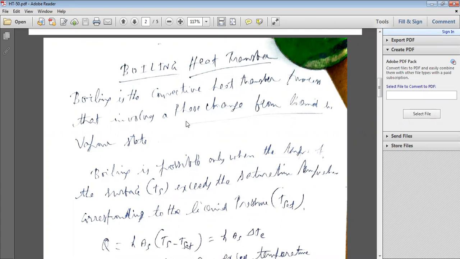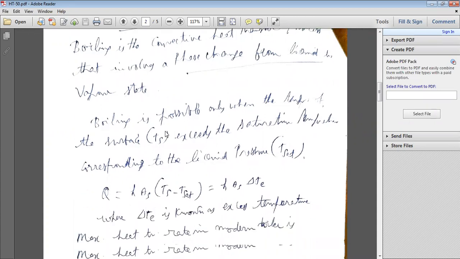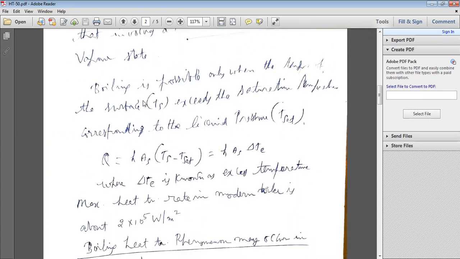If you take the example of water, if you heat the water and increase its temperature up to 100 degrees centigrade, at a given atmospheric pressure, water in the liquid form becomes vapor form, that is steam. Water changes into steam. That is known as boiling. Water boils into steam, from liquid state to vapor state.